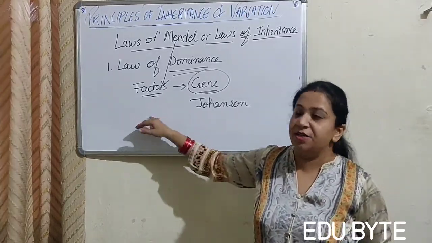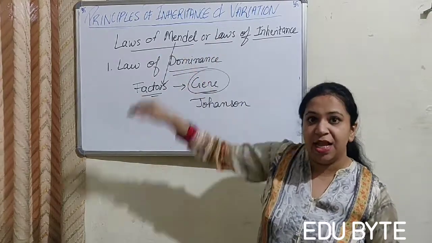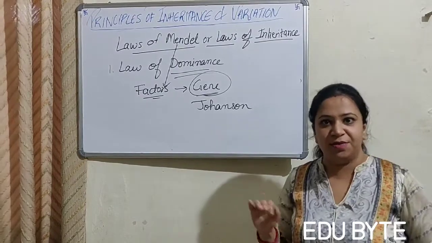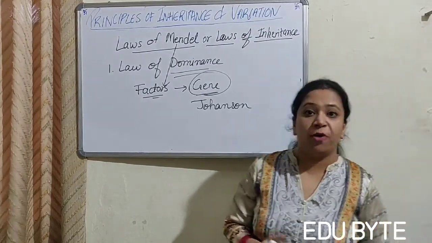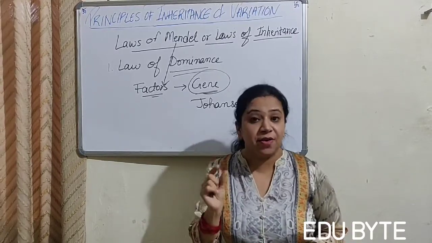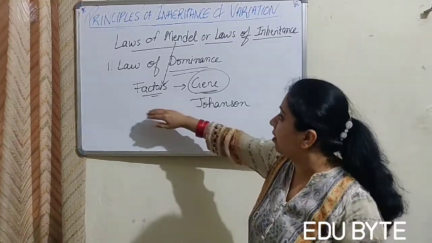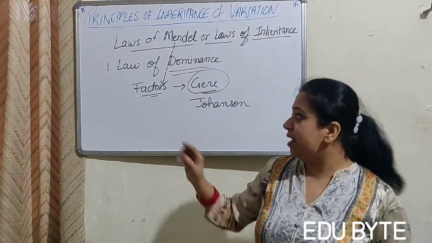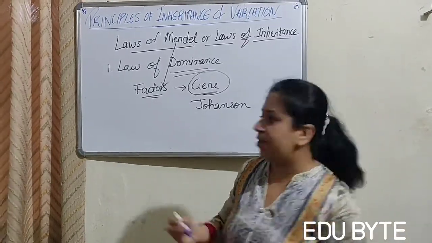The term vector was given by Sir Mendel, and gene was coined by Johansen, right? So the first point is that the characters are controlled by discrete units, and these are vectors.